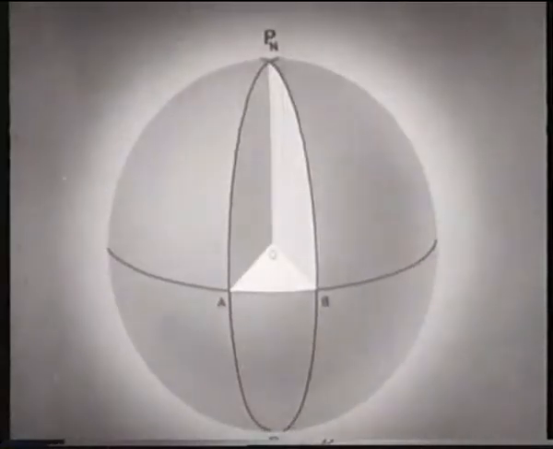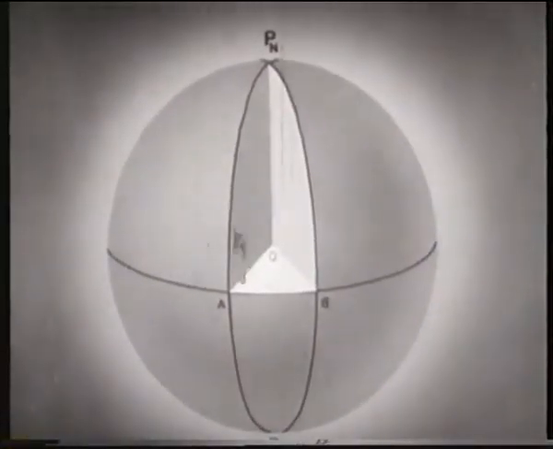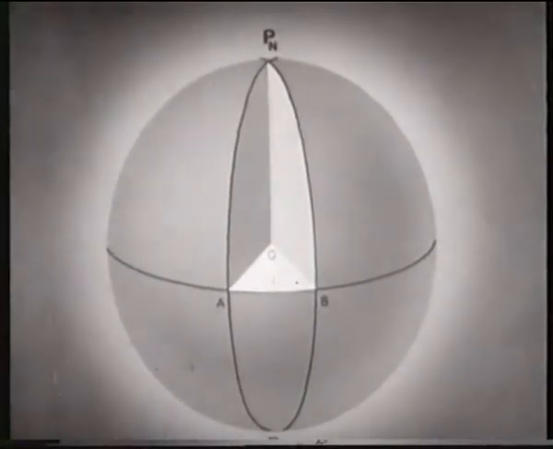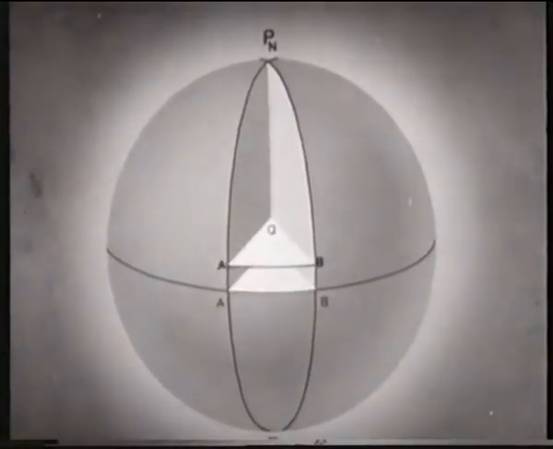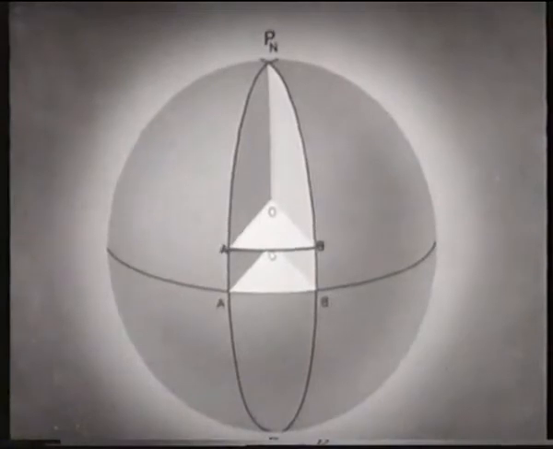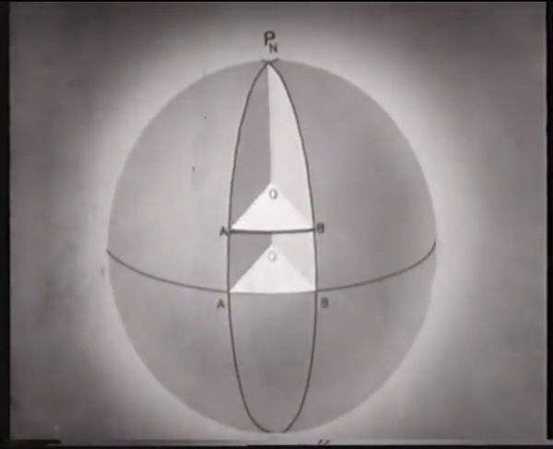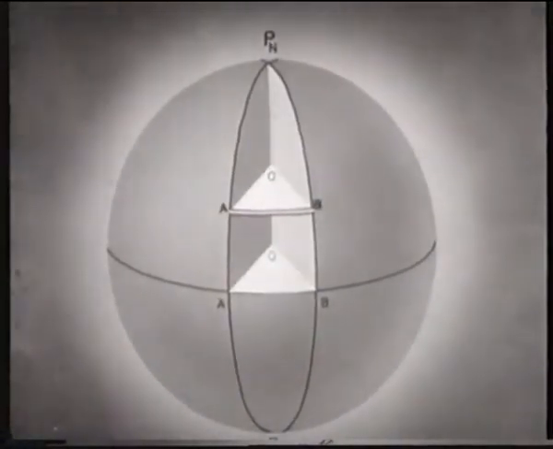To show the reason for this, observe that the angle AOB is constant, so that the 5 degrees of longitude at the equator is still 5 degrees at the pole. On the other hand, watch what happens to the distance AB. It becomes less the further we move from the equator. This distance, measured in miles, is called departure.